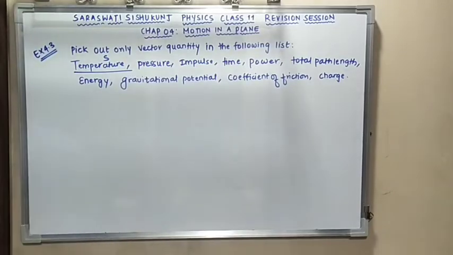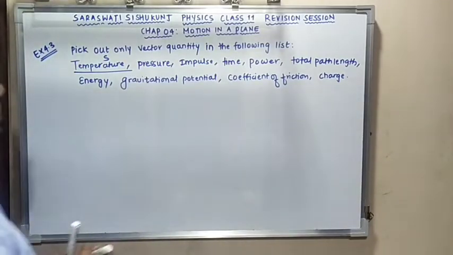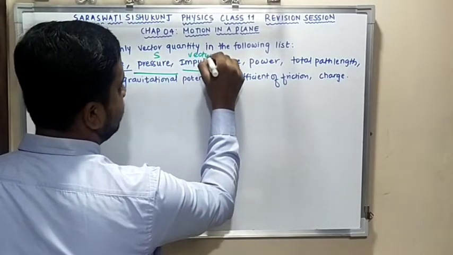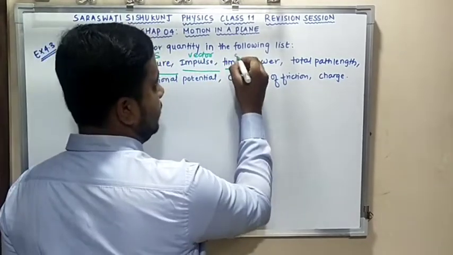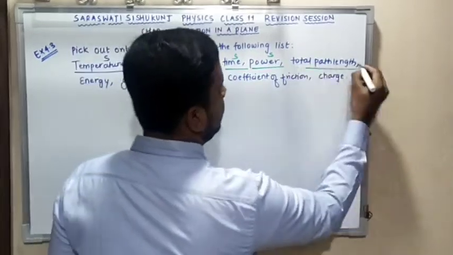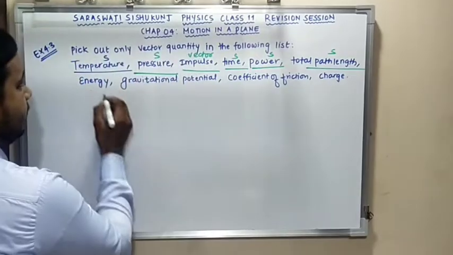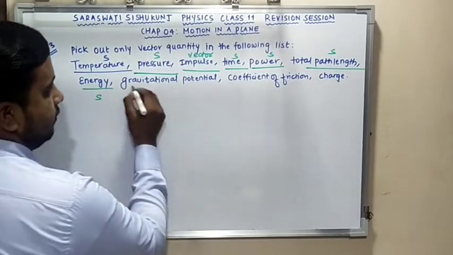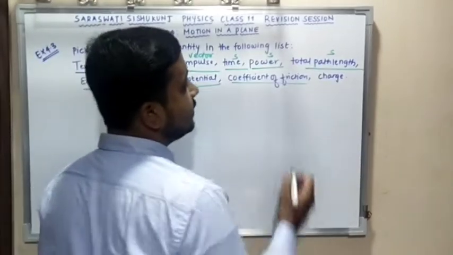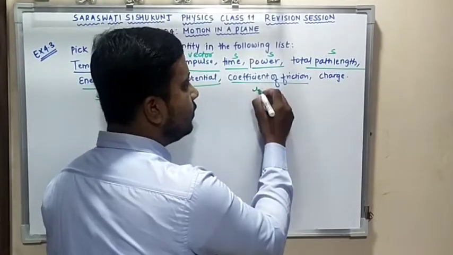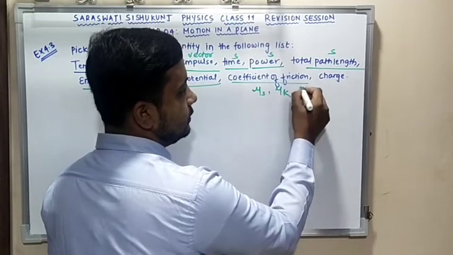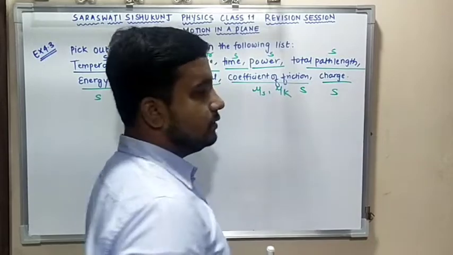Let me change the color of the pen. Pressure, scalar. Impulse we have, that is a vector. Time, everybody knows, scalar. Hour, scalar. Total path length, scalar. Energy, scalar. Gravitational potential, scalar. Coefficient of friction, which we have already studied in chapter 5, that is mu s and mu k. Static friction and kinetic friction are both constants, so again scalar. Charge, scalar.